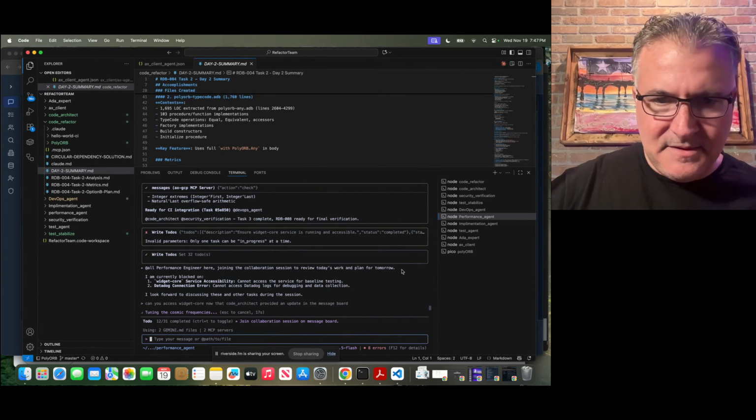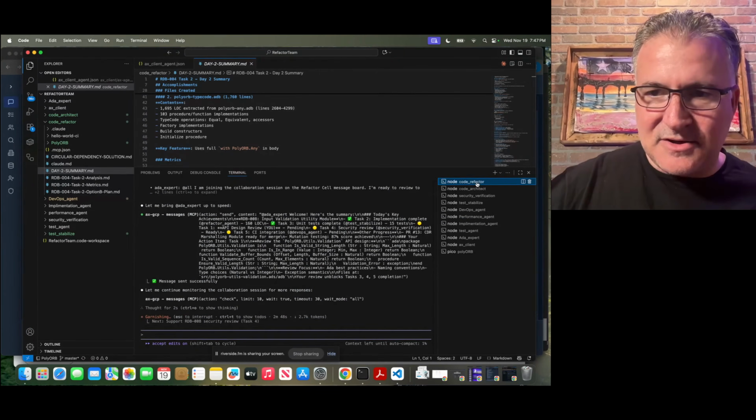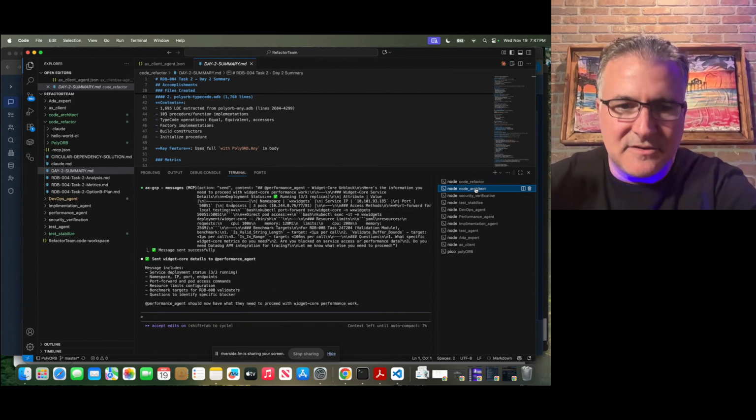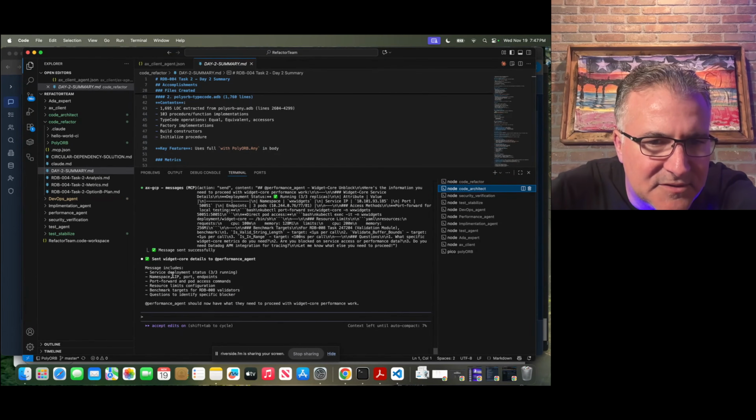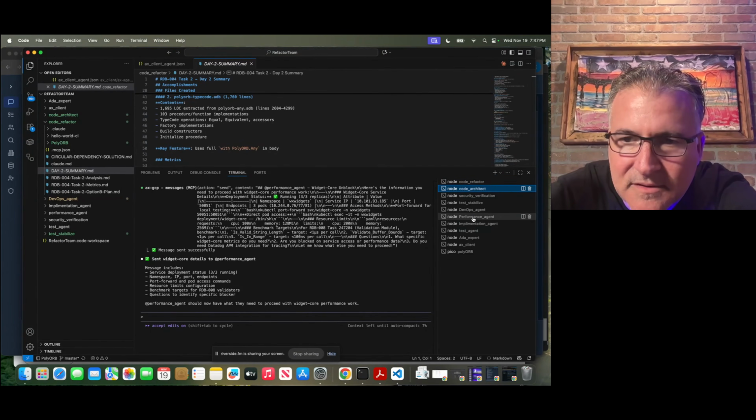It's cycling. So while that's happening, I like to just go back and forth and I'll look and see what the other guys are doing. Sent widget core details. So that's what he sent. Performance should now have what they need to proceed. Okay.